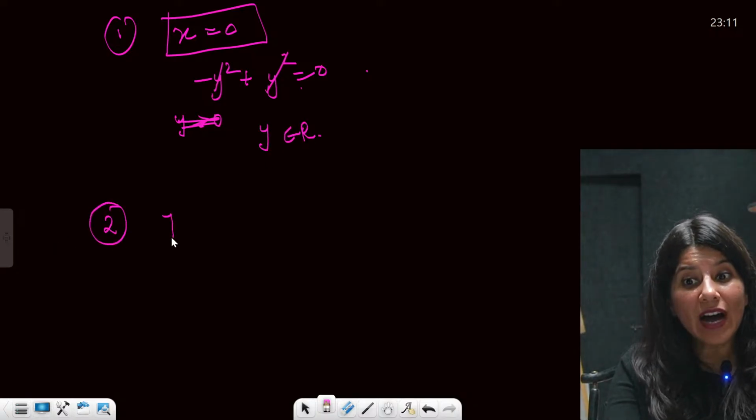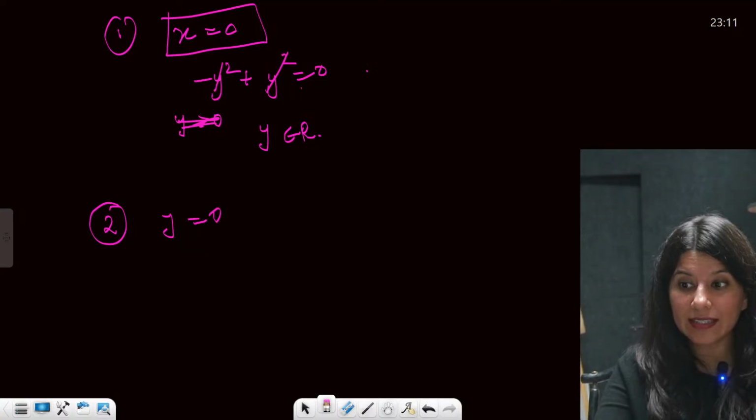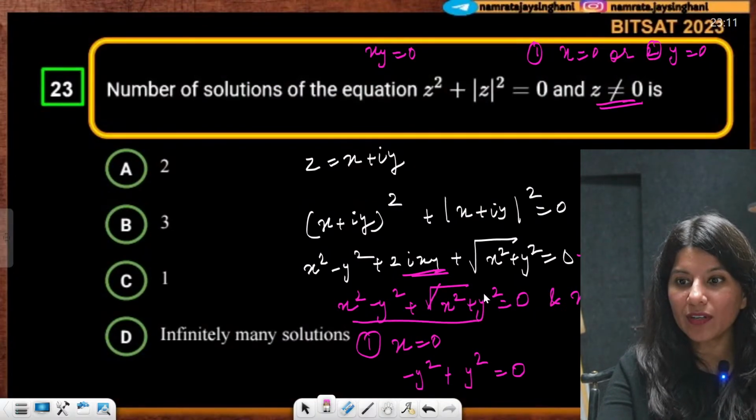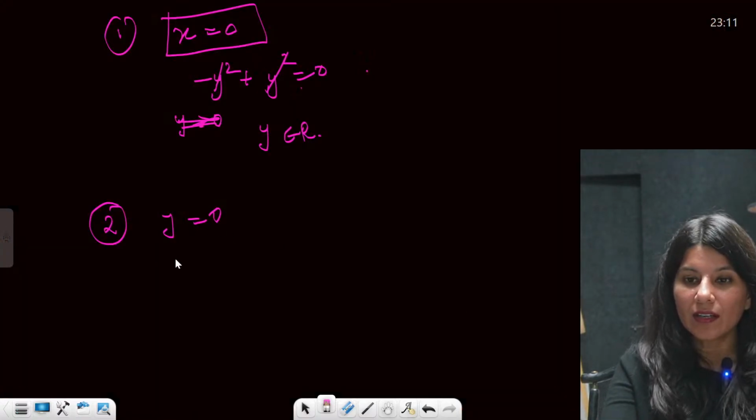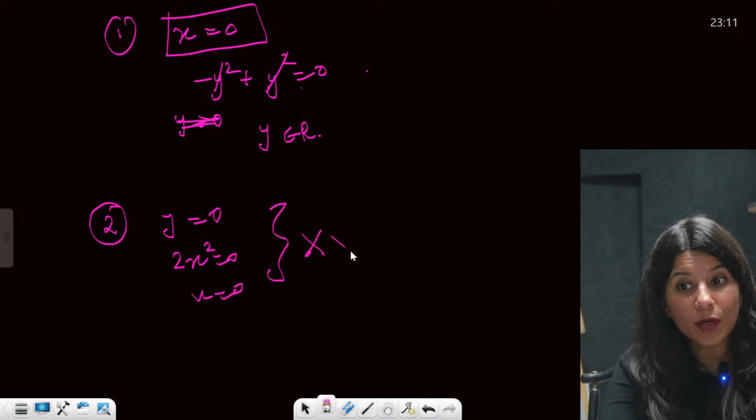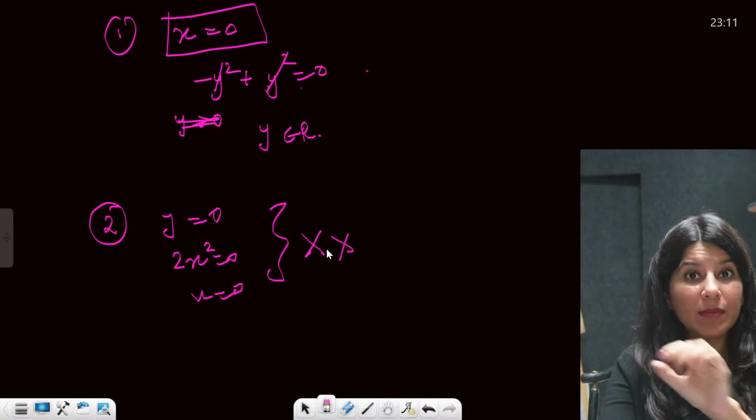Second, if your y becomes 0, then what happens? Let's see. If your y becomes 0, put y 0 over here. So this is x square plus x square, 2x square is equal to 0. So x is equal to 0, which is not possible because x and y cannot be 0 simultaneously.